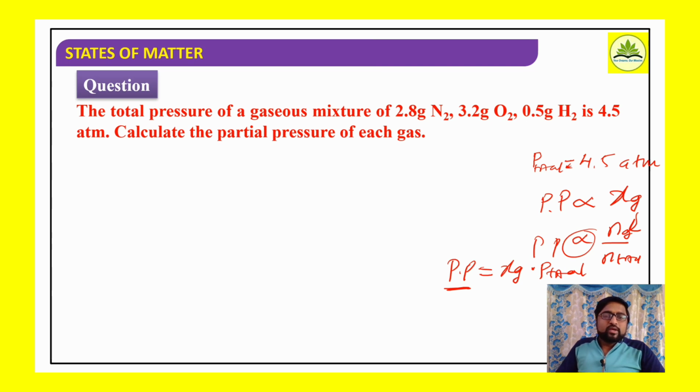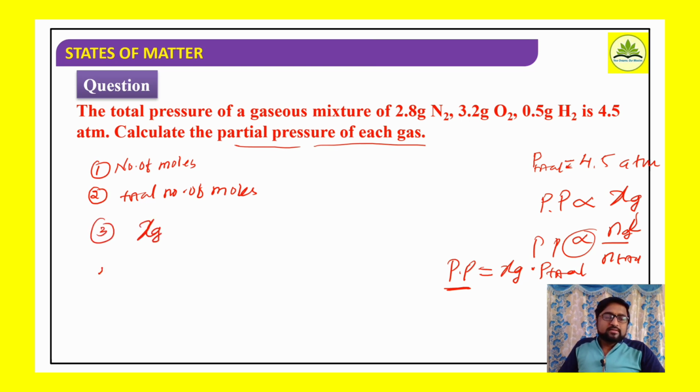To calculate the partial pressure of individual gases, what should we know? We should know the number of moles. First we have to arrive at the number of moles, second the total number of moles, and third the mole fraction of the gases.